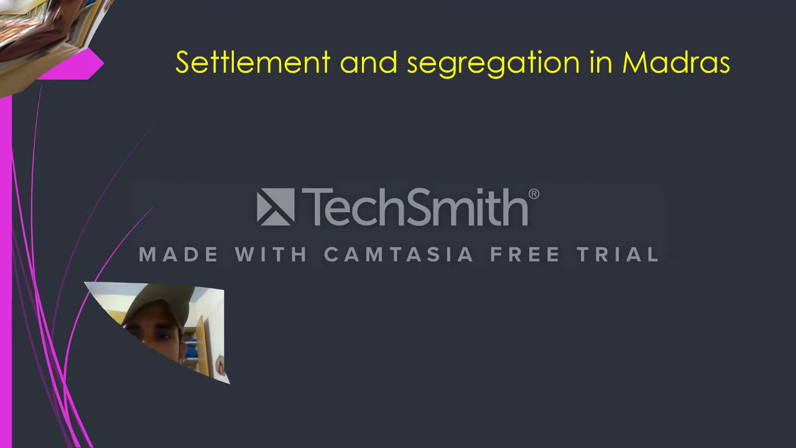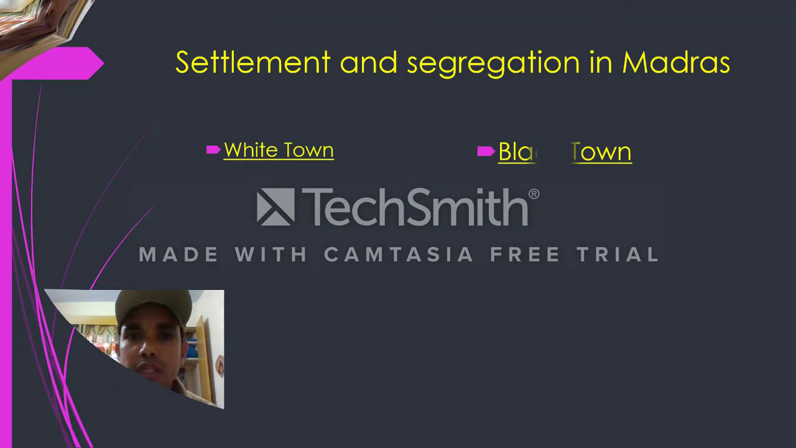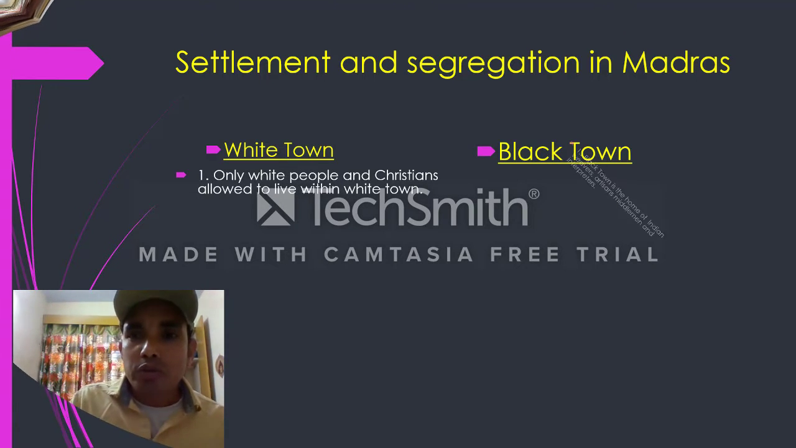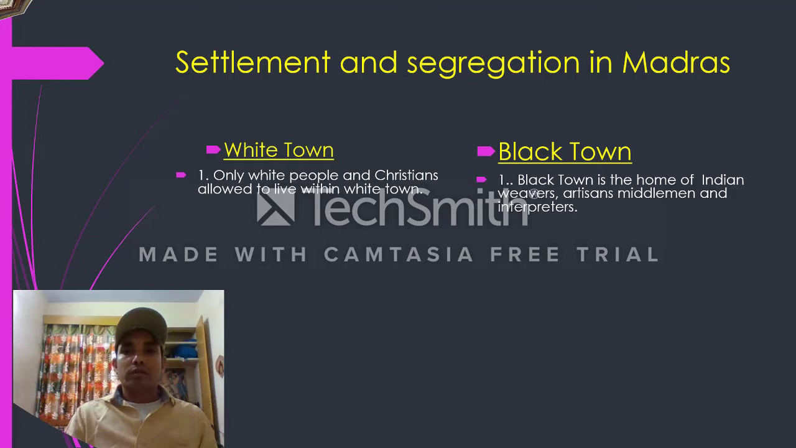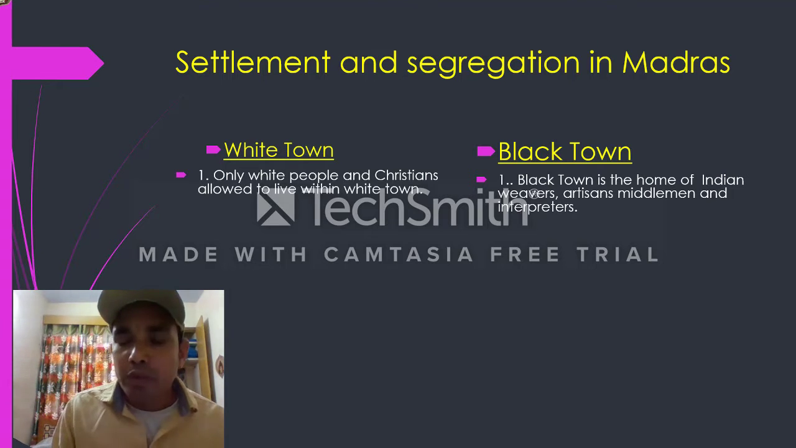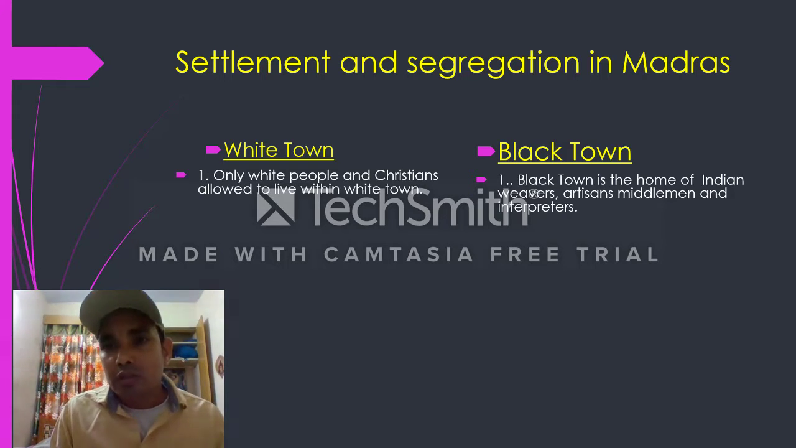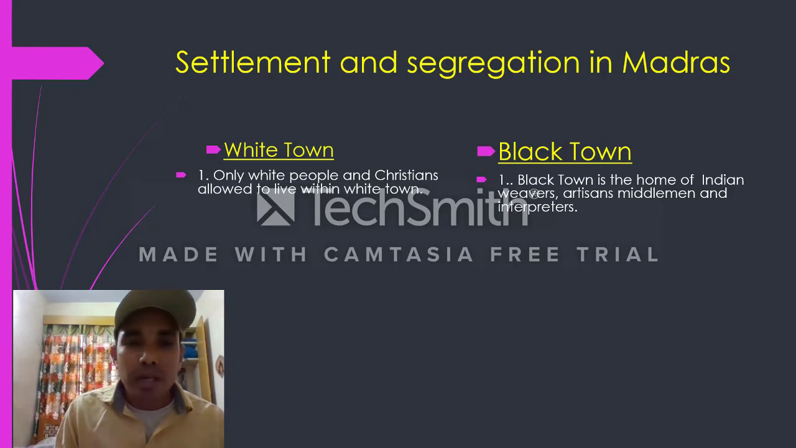Second, we'll see the segregation policy. So there are two types of towns which were developed in the East India Company period. One town which was inside the fort was known as White Town, and the second one is Black Town. So what is the first difference between White Town and Black Town?